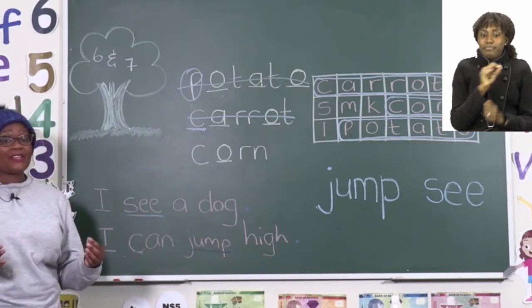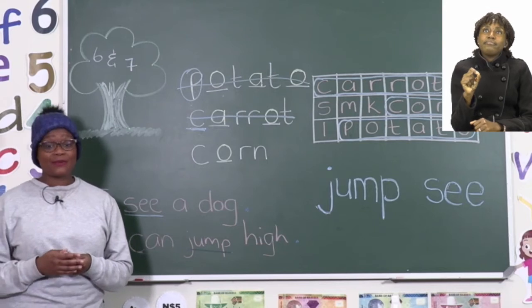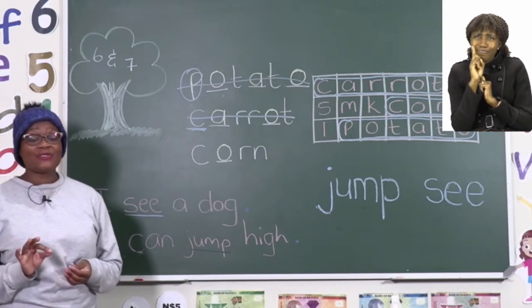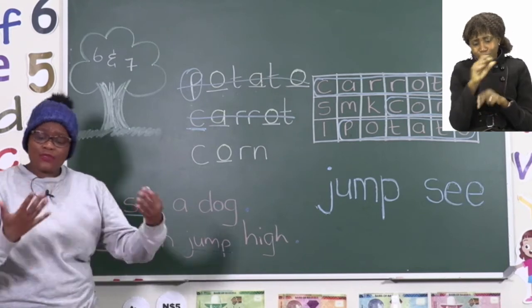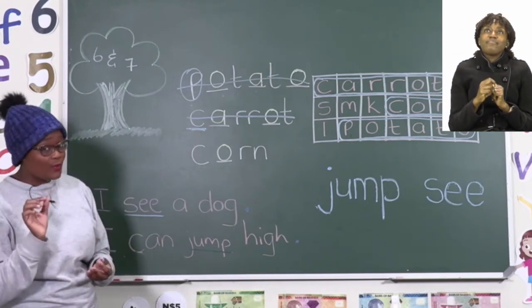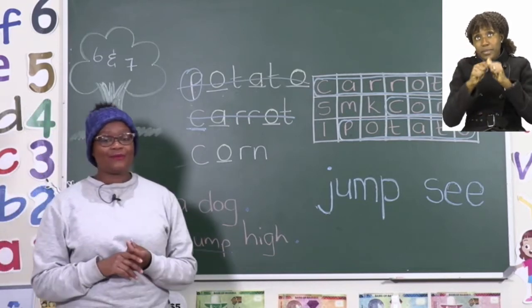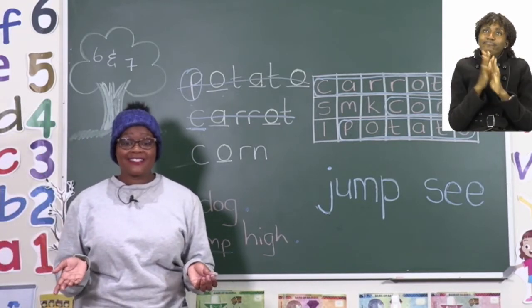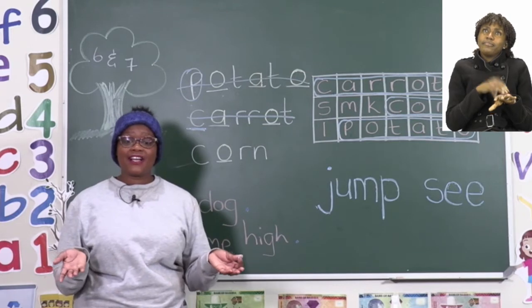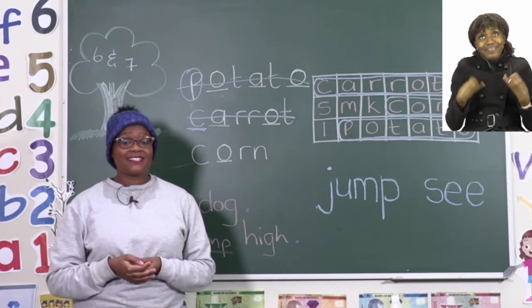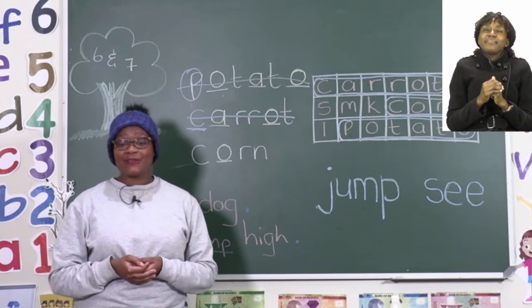So make sure that when you are doing your sight words, please look for them carefully and use them in sentences. Say your sentence out loud before you write it down. And don't forget your capital letter and your full stop. So take your time with this exercise, boys and girls. If you get stuck, you can always ask an adult for help. Have fun with both of the pages and use the words as we go along this week.